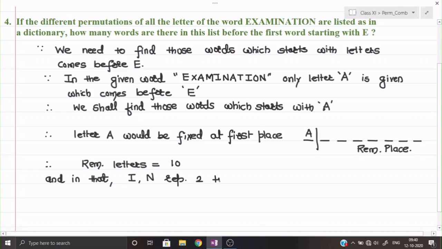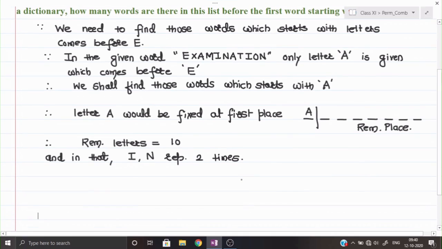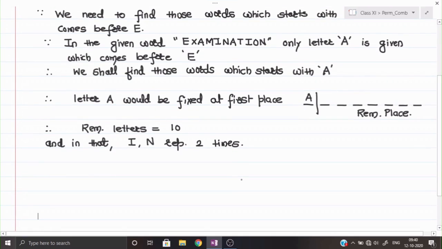Okay, and now here we shall apply the method of exercise 7.3 formula. If you remember, factorial n upon factorial p into factorial q into factorial r. That formula we have used, so same formula we shall use over here. Therefore total number of ways.